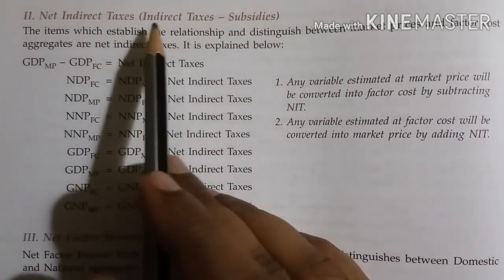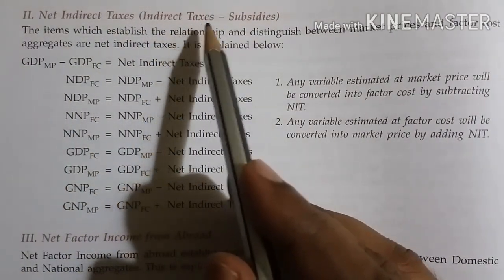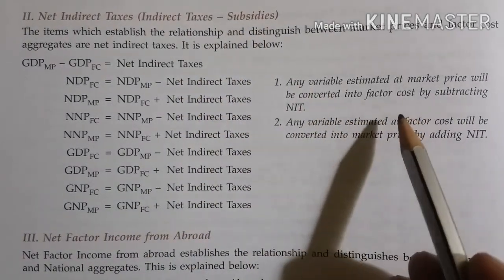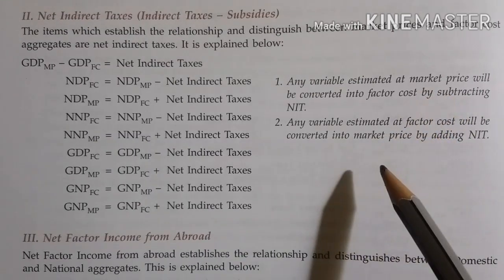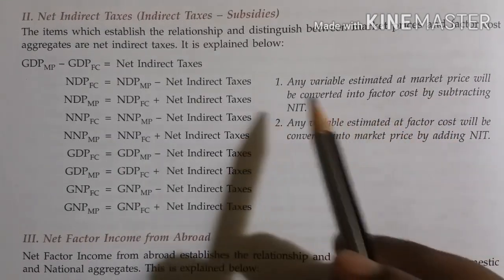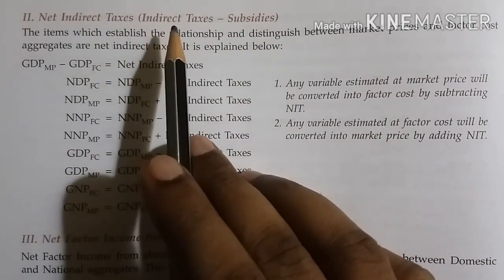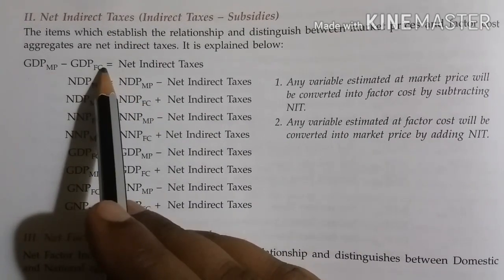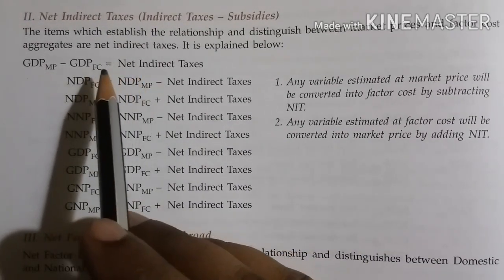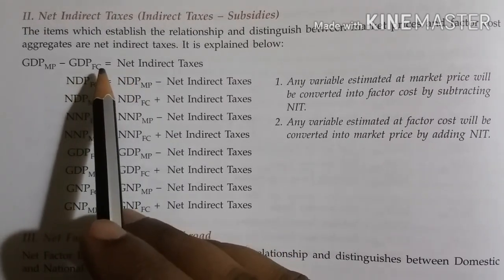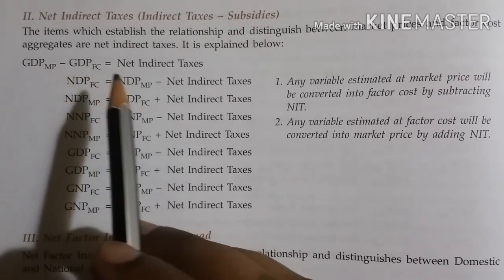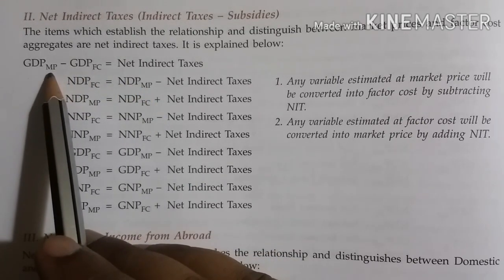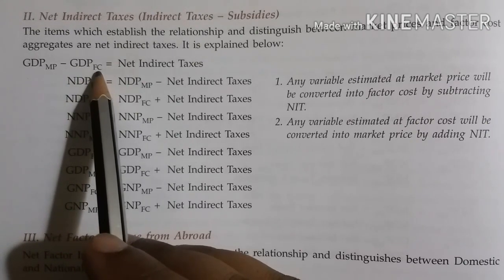Now what is the role of net indirect taxes? That is indirect taxes minus subsidies. So anything which has to be converted from market price to factor cost will be converted with the help of net indirect taxes. If you want to convert from market price to factor cost, then you have to deduct net indirect taxes. If you have to convert from factor cost to market price, you have to add net indirect taxes, because market price is bigger and factor cost is smaller.